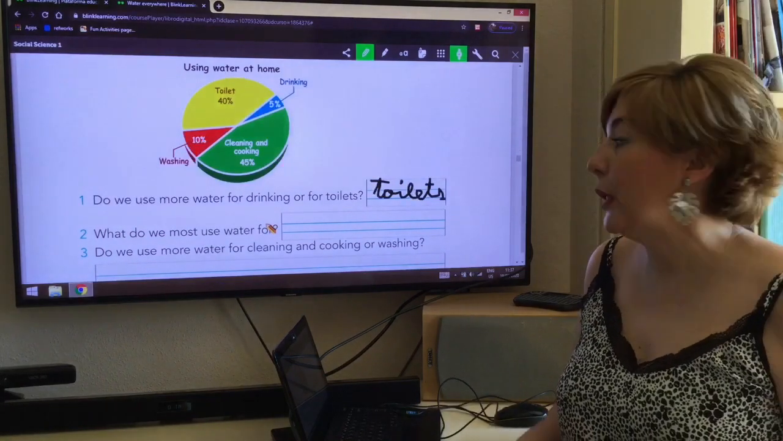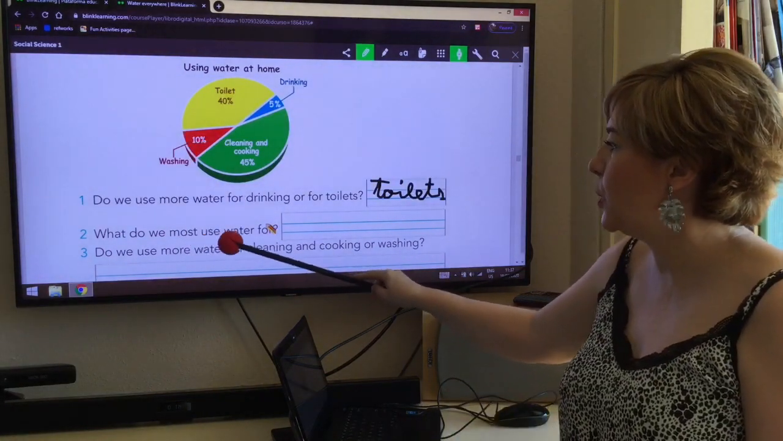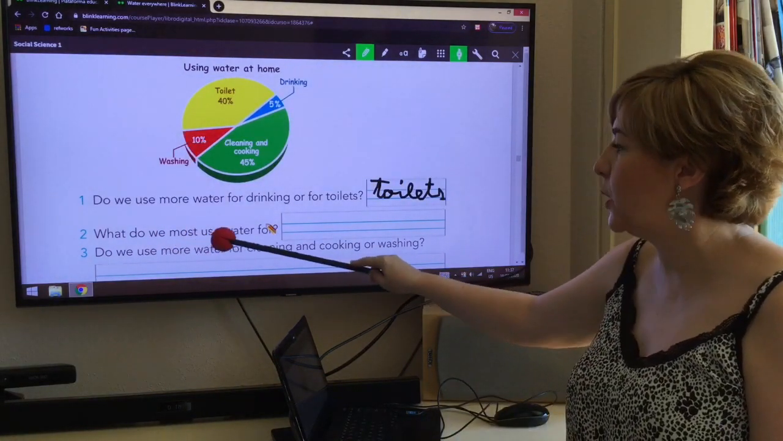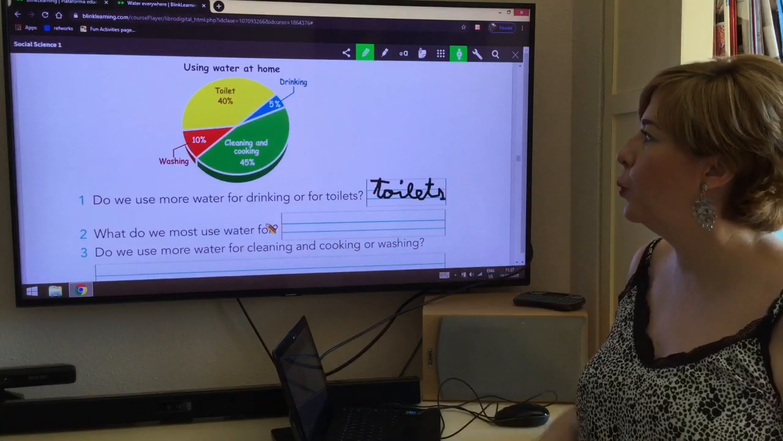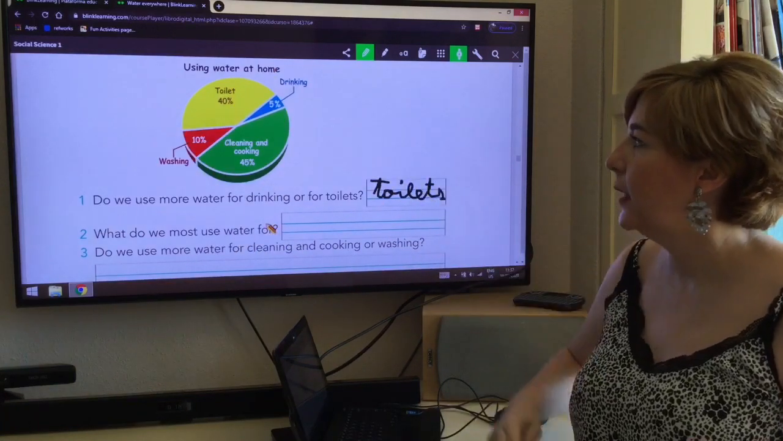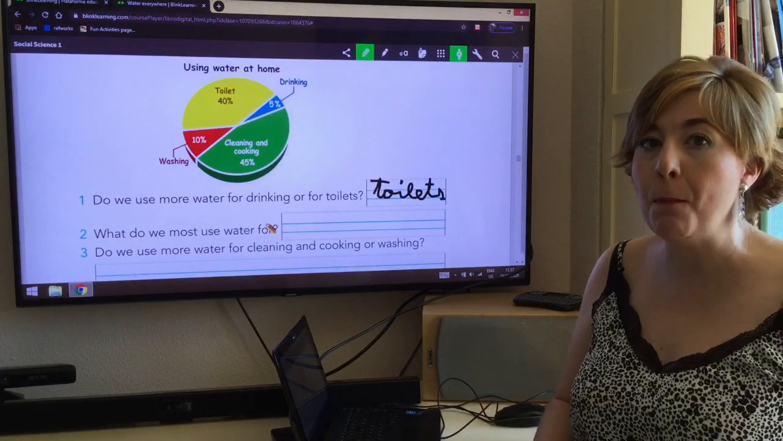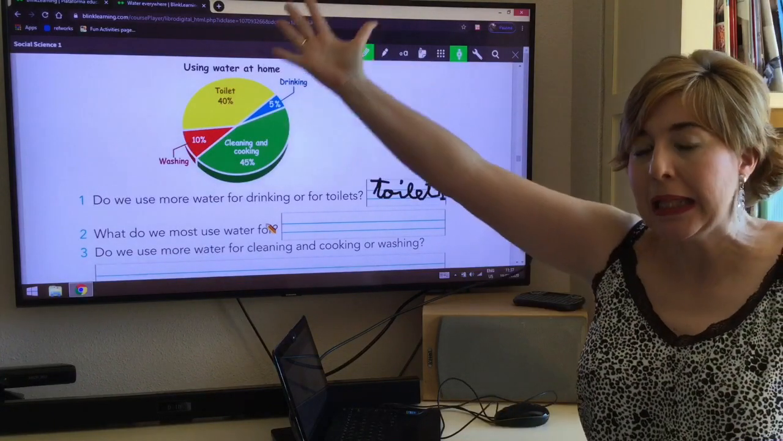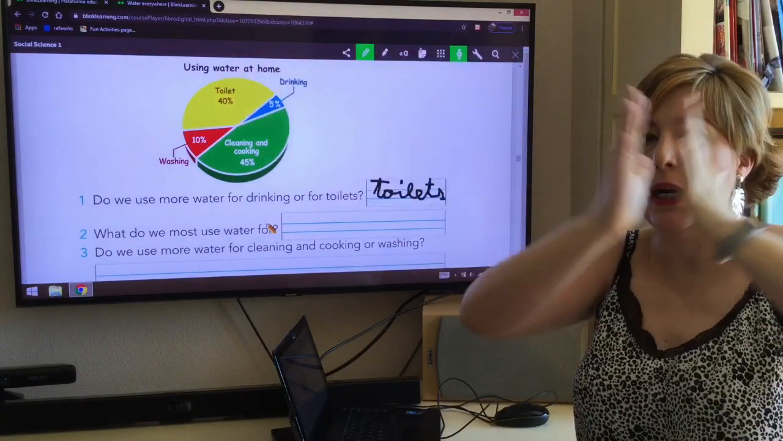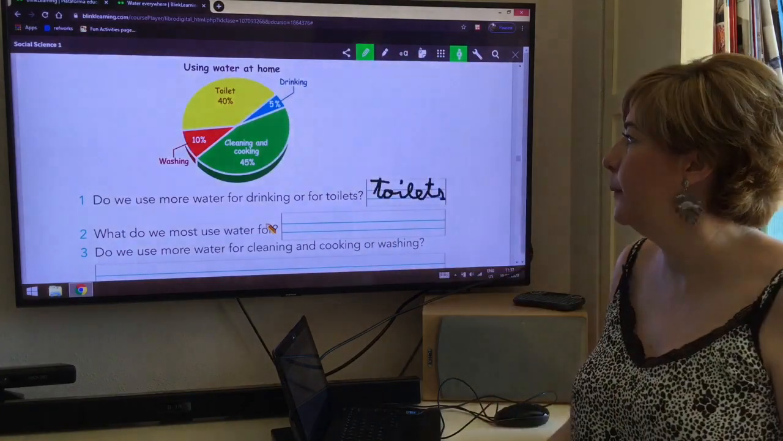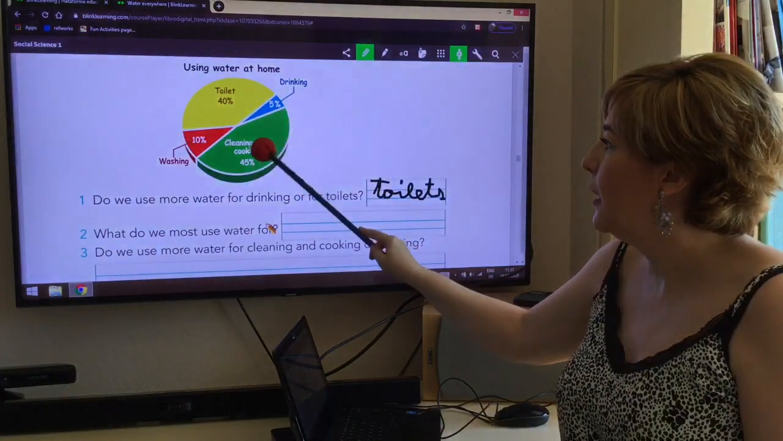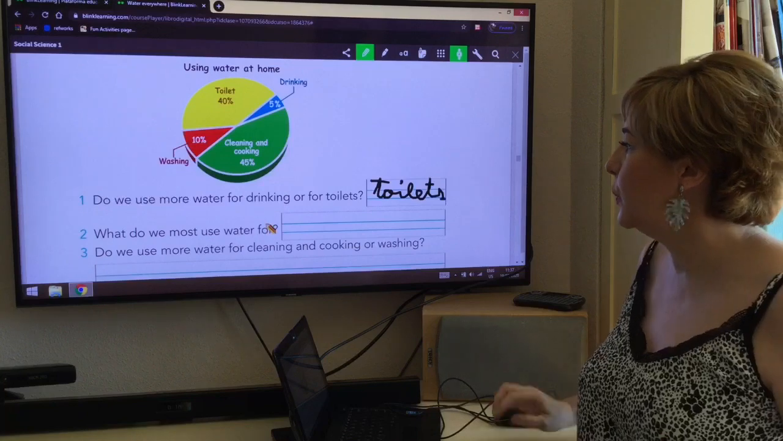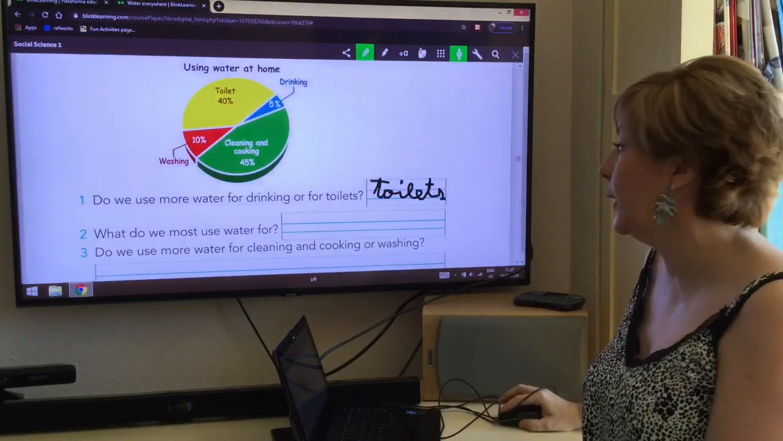What do we most use water for? Which of these things here is the one that we use most? So which would be the biggest number? The biggest number is 45. So we will say cleaning and cooking.